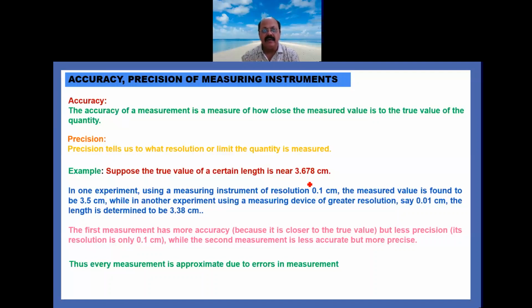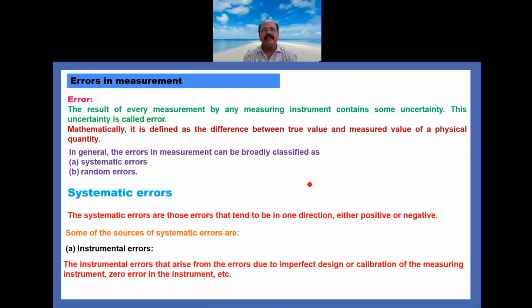So understand what is error. Errors in measurement: first, let us explain the meaning of error. The result of every measurement by any measuring instrument contains some uncertainty, and this uncertainty is called error.